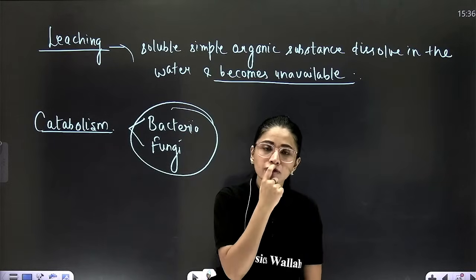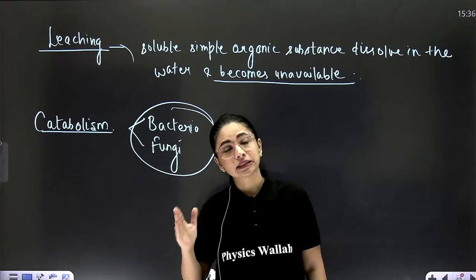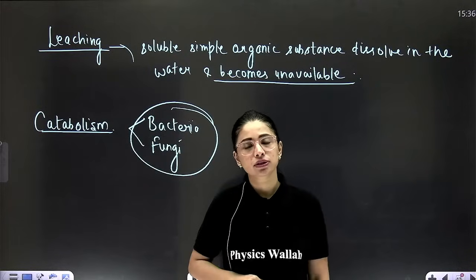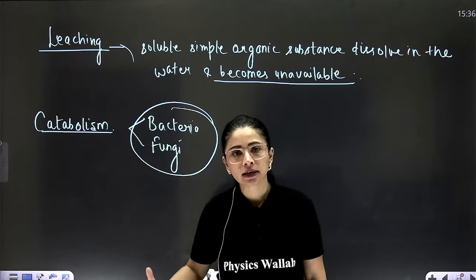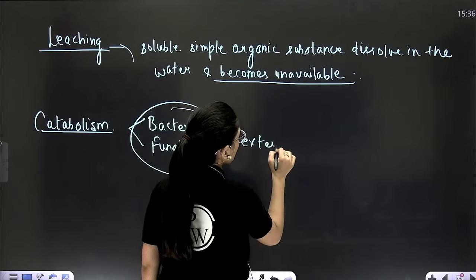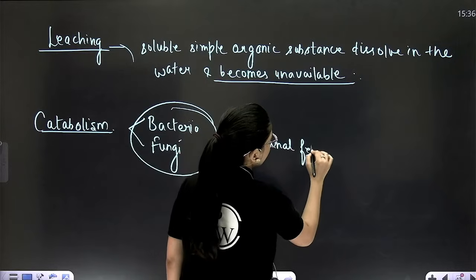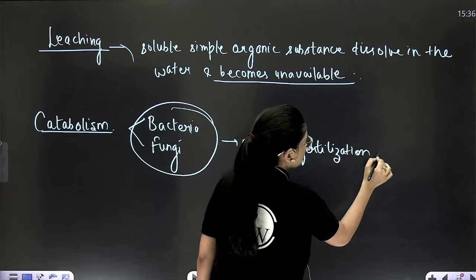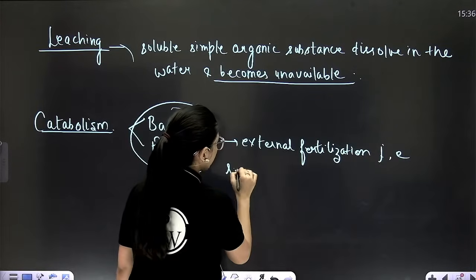So bacteria, fungi perform external digestion. They release the digestive juices. They further convert.